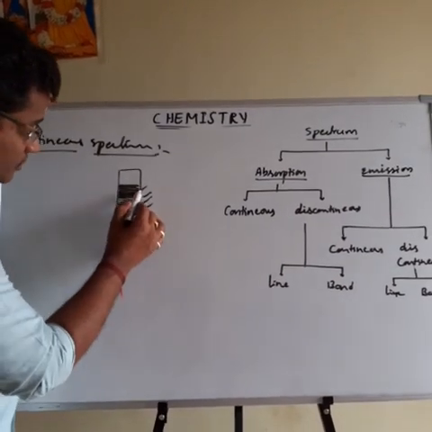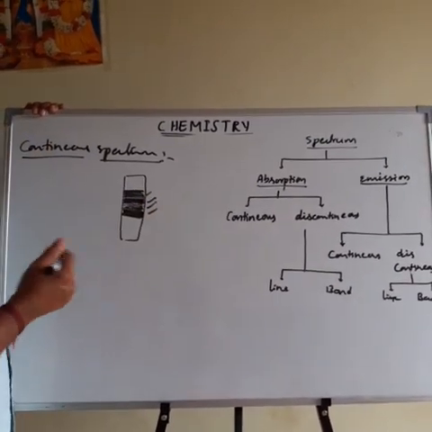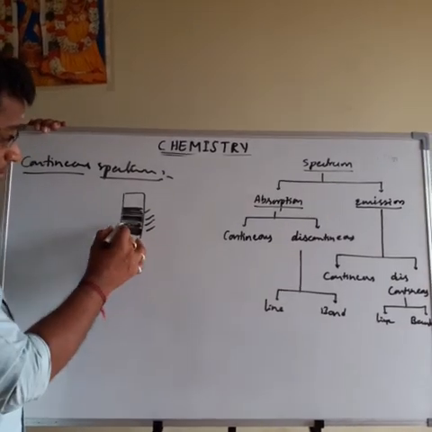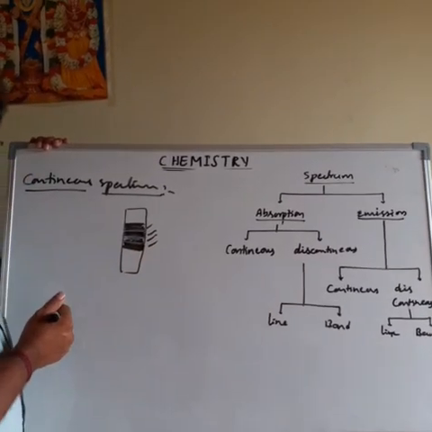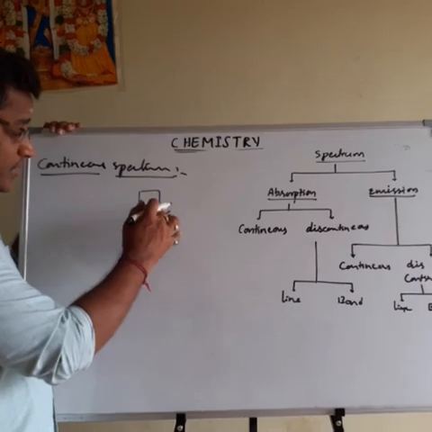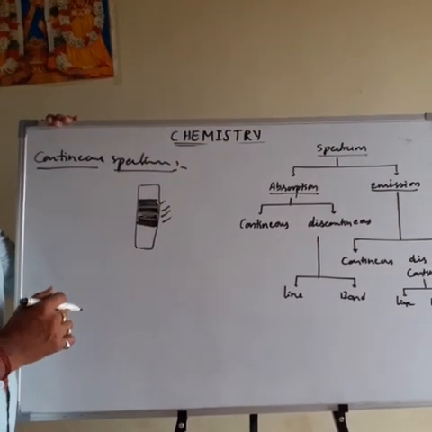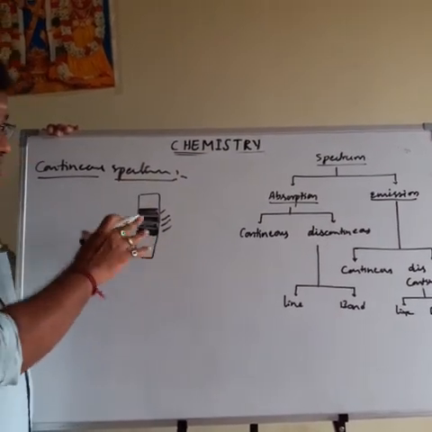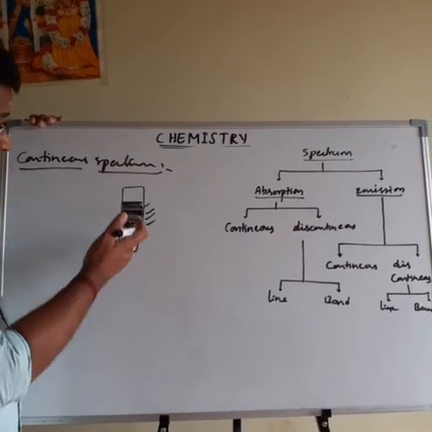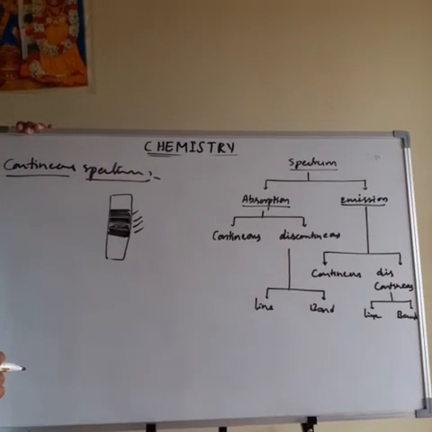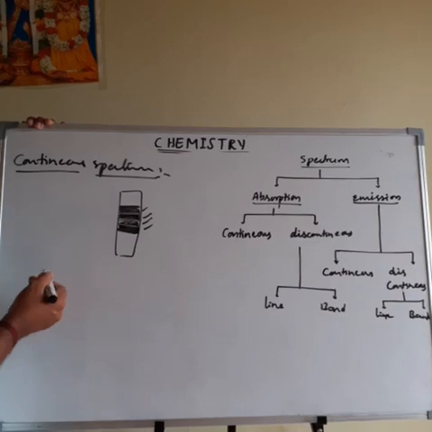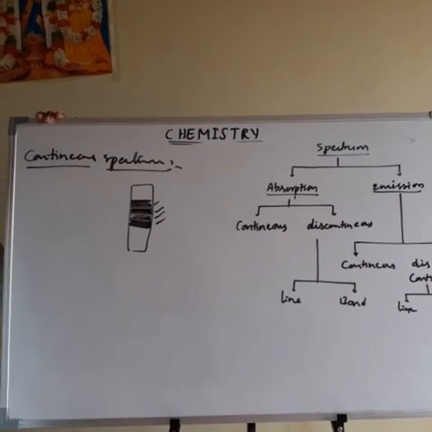So between this color, is any gap there? No. Here also, is any gap there? No. Here also? No. There is no gap between any two different wavelengths. One wavelength merges into another wavelength. This type of spectrum is called a continuous spectrum. An example is sunlight. Sunlight is a continuous spectrum.